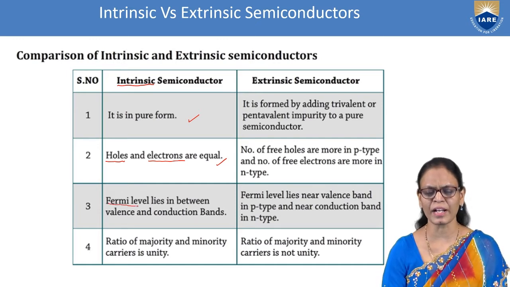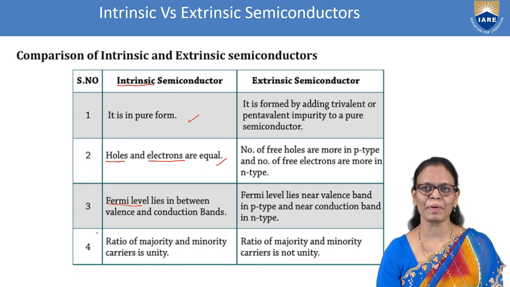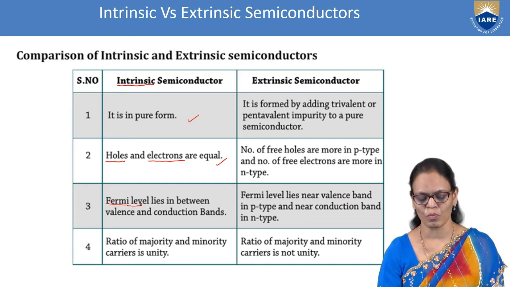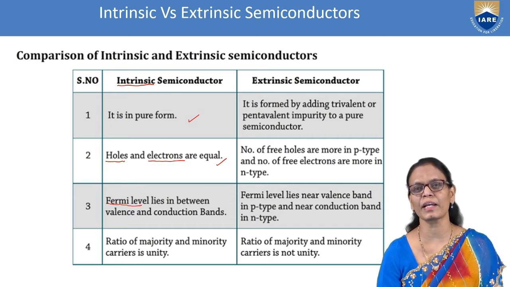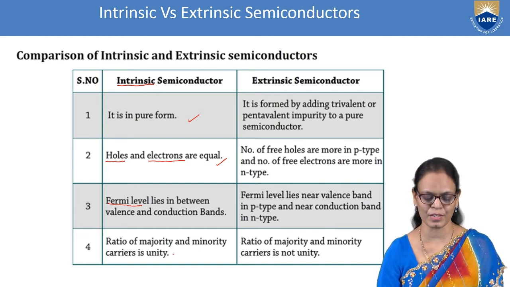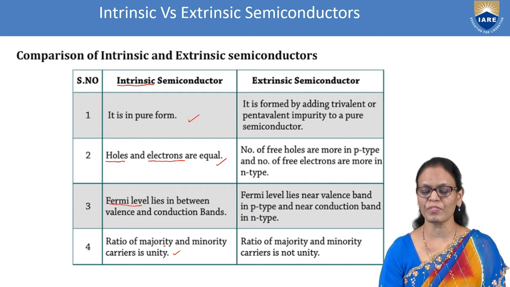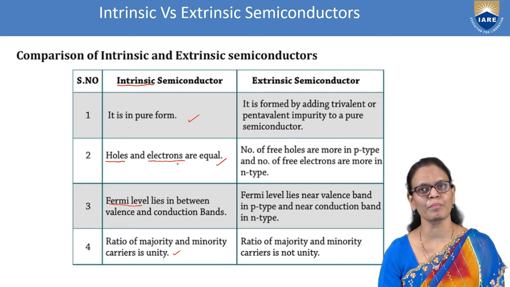Fermi level is the highest filled energy level. Okay, I'll be taking a separate lecture exclusively for Fermi level. But for us to understand, what we understand here is that it is the highest filled energy level. And then the ratio of majority and minority carriers is unity. So now if we are talking about holes and electrons, number of holes is equal to the number of electrons.